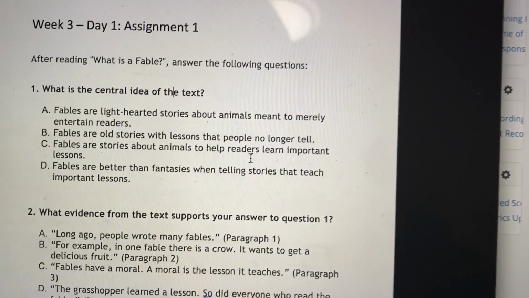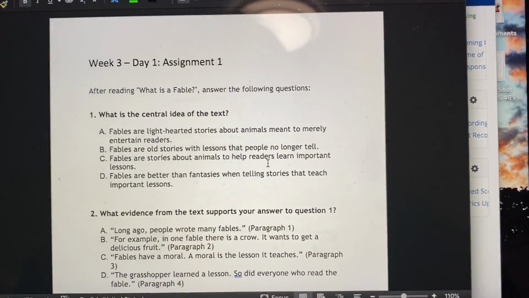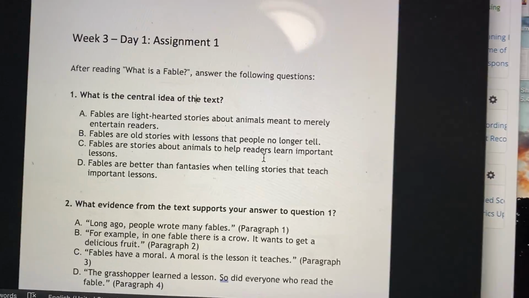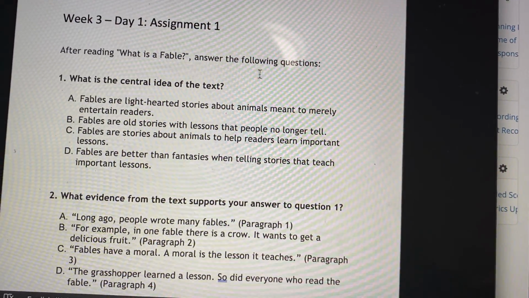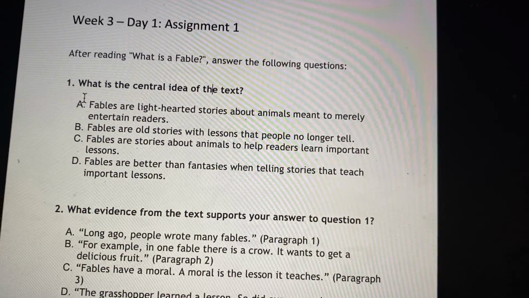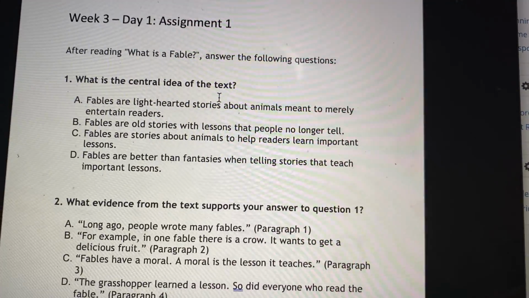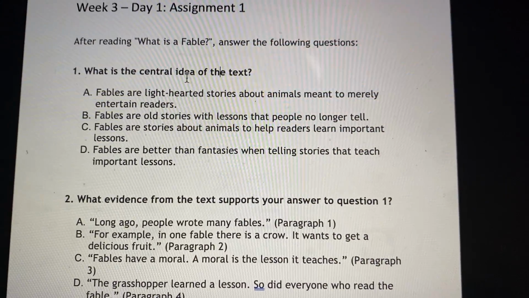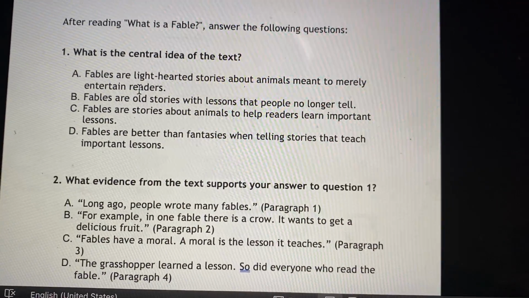Here it is. Okay, so what I usually do is I read the question before reading the story because it kind of helps me to figure it out. Even though it says here, after reading what is a fable, answer the following questions, I like to read the questions first. So the first question is saying, what is the central idea of the text? So when we're reading our story, guys, let's remember what the central idea is. So here are some options.